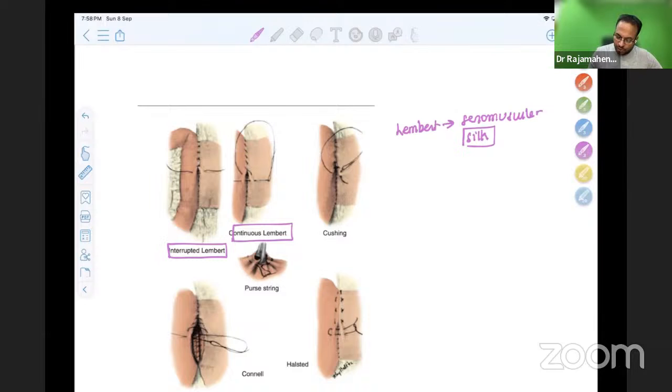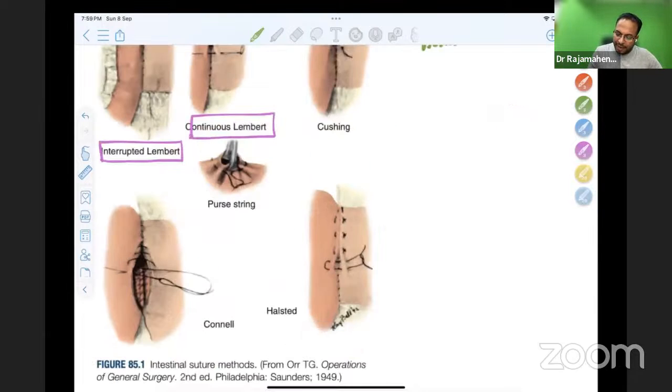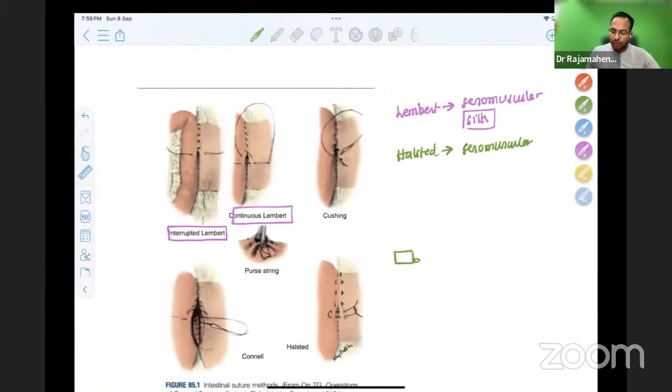Similar to Lembert suture, there is another suture called Halsted. It is also seromuscular, but what is the difference? Can you see the Halsted? It is like a mattress. It is done like a skin mattress suture. Why? Because it is a seromuscular mattress suture. If I do interrupted sutures and the wall is not healthy, in an unhealthy wall you can cause trauma to the bowel. So in unhealthy bowel, I go for Halsted.